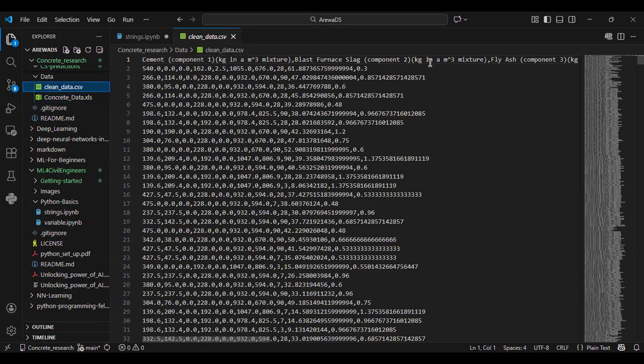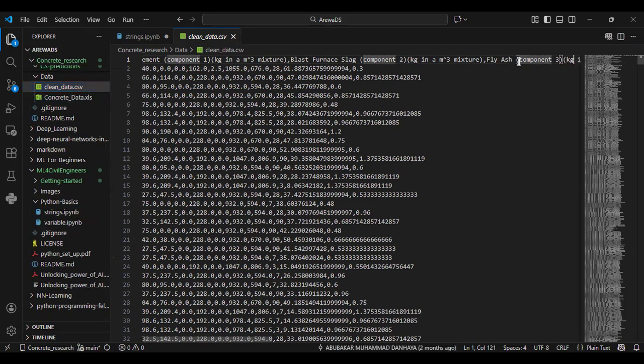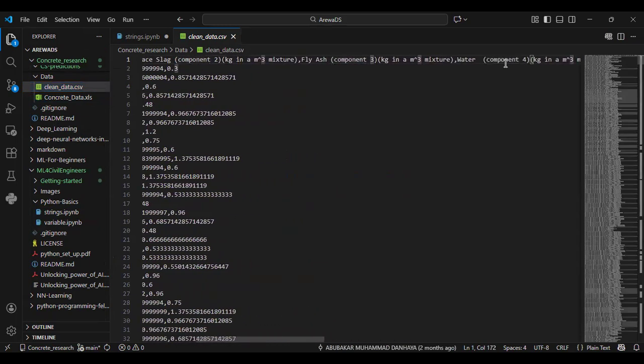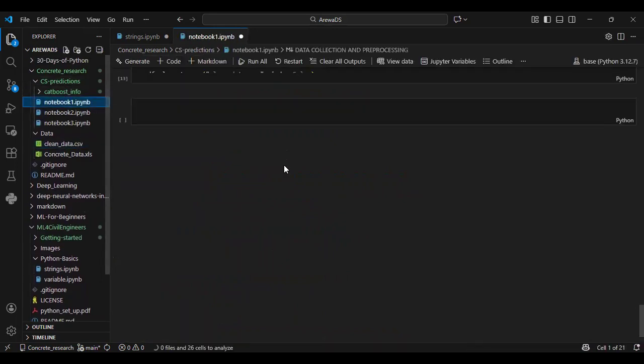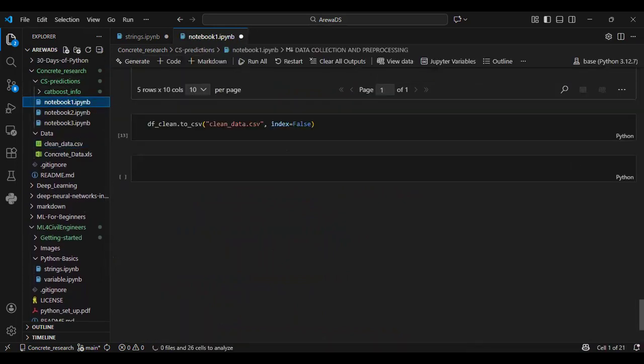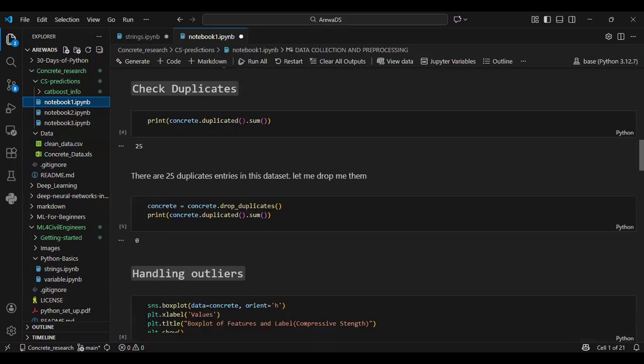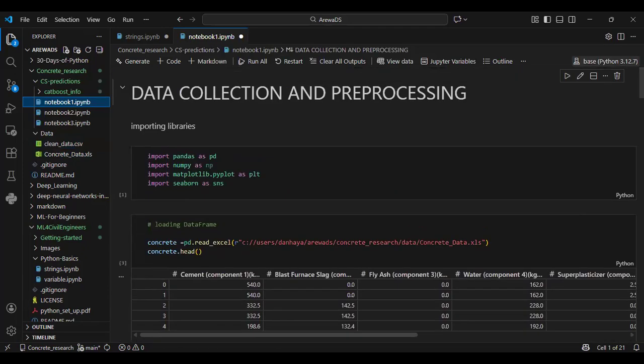We have fly ash. So you see, these are what? Look at them. All these are the columns. Let me show you how I import the data set so that you understand what I mean. Okay, so you see, look at here. Look at the cement, the plus minus lag, fly ash, water, compound.